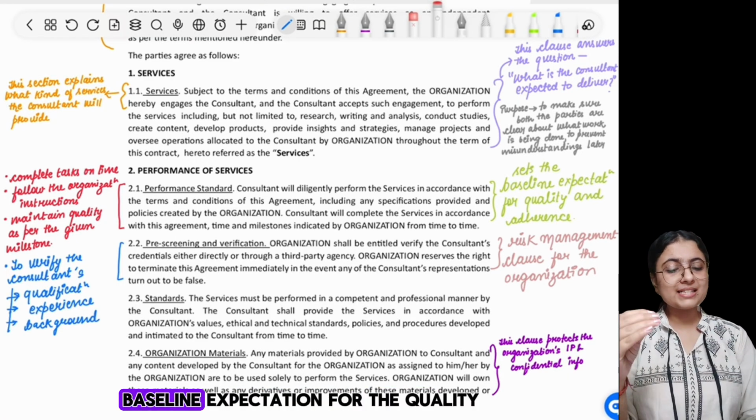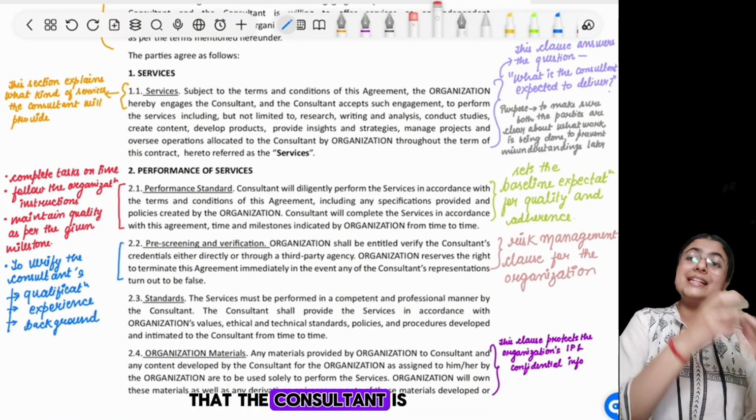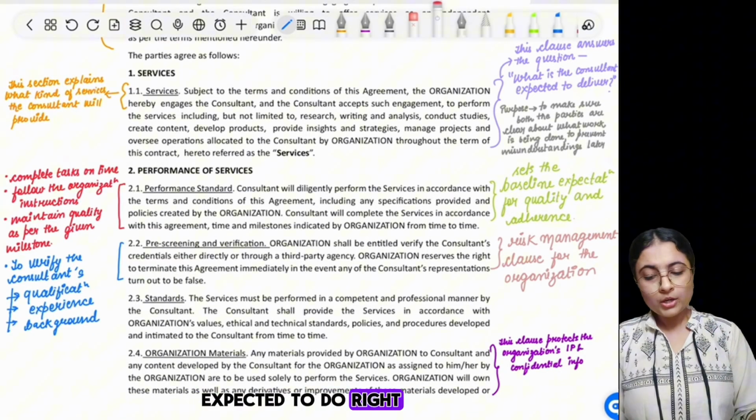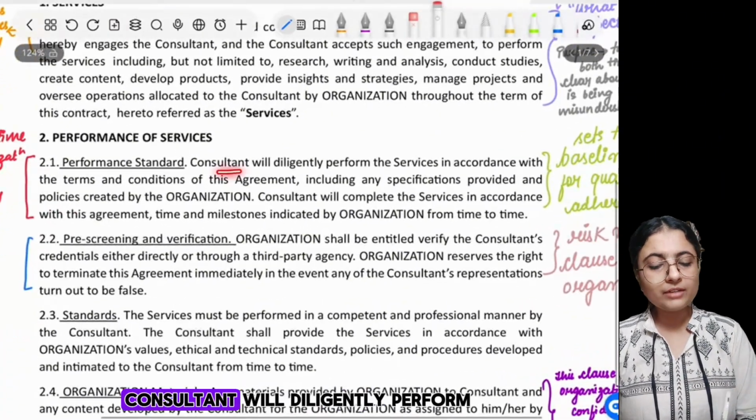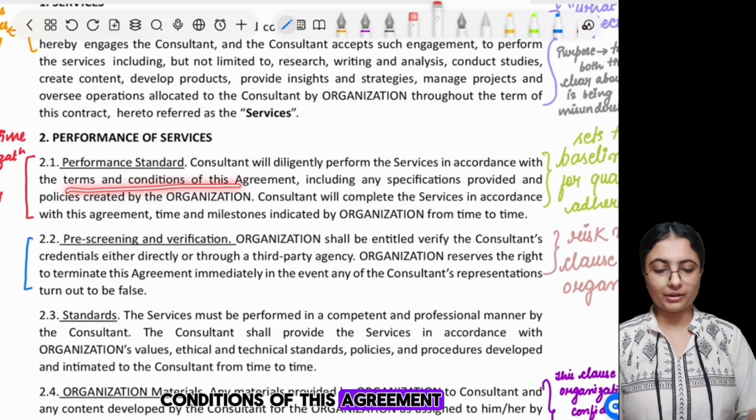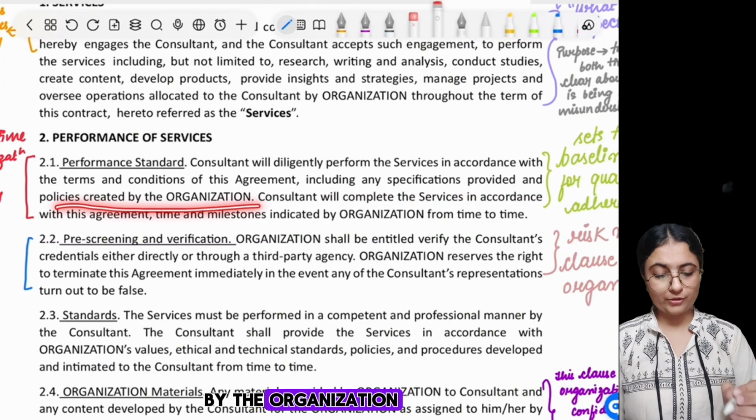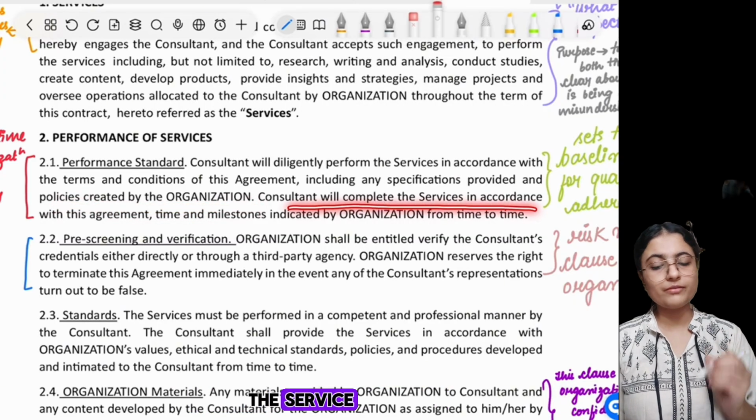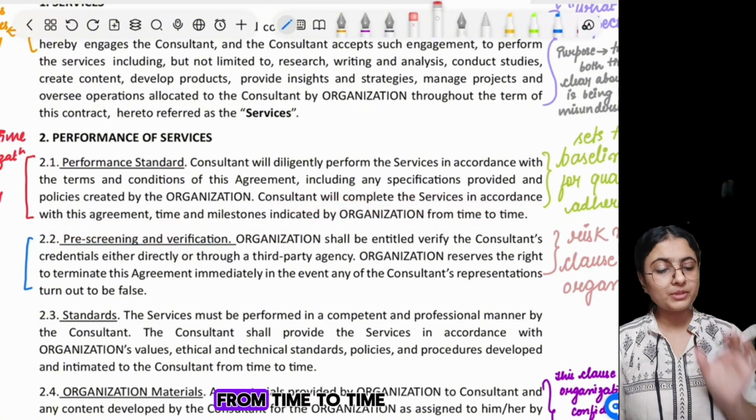So this sets the baseline expectation for the quality and for the adherence that the consultant is expected to do, right? So what are those expectations? Let's have a read. Consultant will diligently perform the services in accordance with the terms and conditions of this agreement, including any specifications provided and policies created by the organization, and consultant will complete the service in accordance with this agreement, time milestone indicated by the organization from time to time.